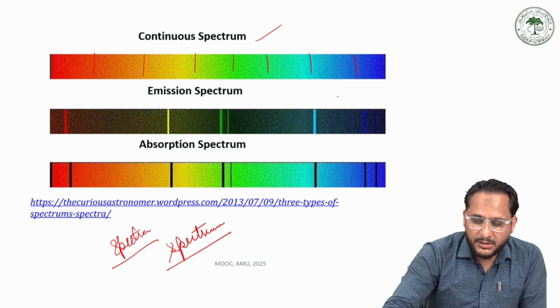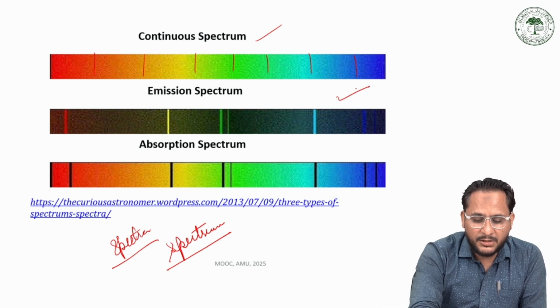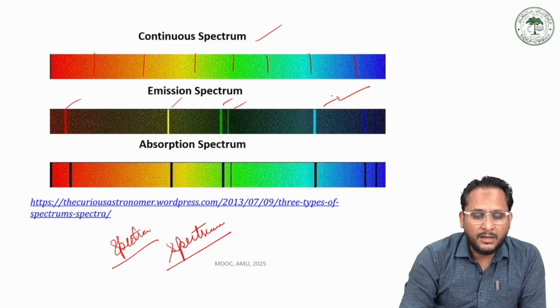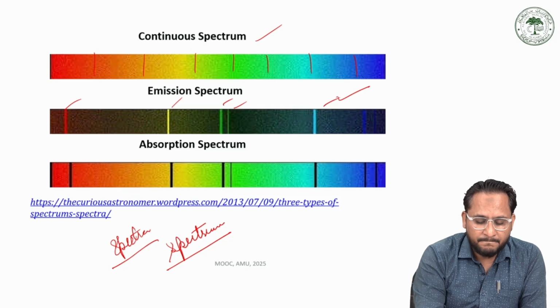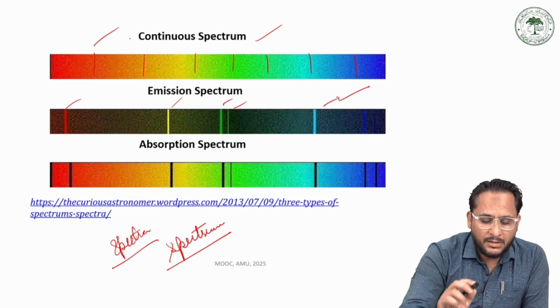Then we have an emission spectrum. Again, as I said, an emission spectrum is a dark spectrum with a few bright lines that correspond to the sample under investigation, and this shows the continuous spectrum.